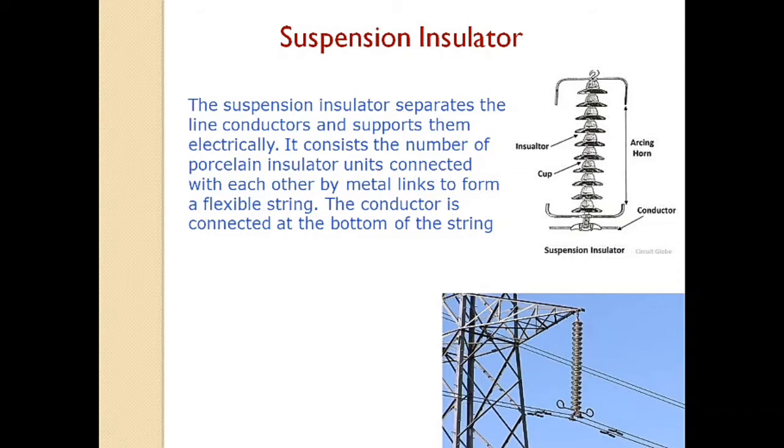The third advantage is if any disc is damaged, then the whole string does not become useless, because the damaged disc can be replaced by a healthy one. Then the suspension arrangement provides greater flexibility to the line. The connection at the cross arm is such that the insulator string is free to swing in any direction and can take up the position where the mechanical stresses are minimum. Fifth advantage is, in case of increased demand in the transmission line, we can add discs in future.